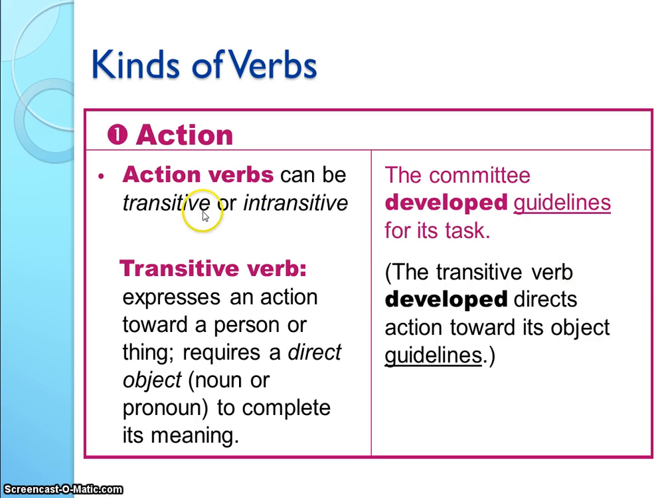Okay, action verbs can be transitive or intransitive. And the way to remember this is transitive verbs express action toward a person or thing, and it requires a direct object, a noun or pronoun, to complete its meaning. So here we go. The committee developed, here's our verb, and they developed what? The committee is doing action toward guidelines. They're developing the guidelines. So this is a transitive verb because it requires a direct object, which is the guidelines in this particular sentence.